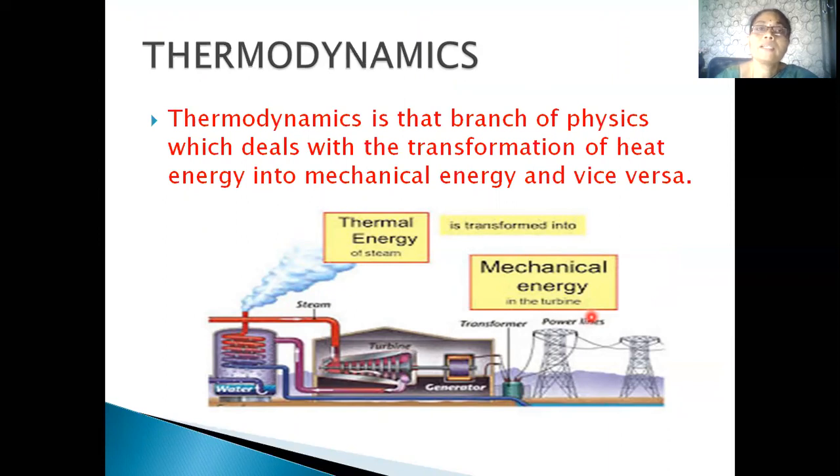We all know that physics is a branch of science. Like physics, thermodynamics is a branch of physics. Thermo means heat, dynamics means motion. So in this chapter of thermodynamics, to be very simple, we are just looking at the transfer of heat or motion of heat. Basically, thermodynamics is that branch of physics which deals with the transformation of heat energy into mechanical energy and vice versa.